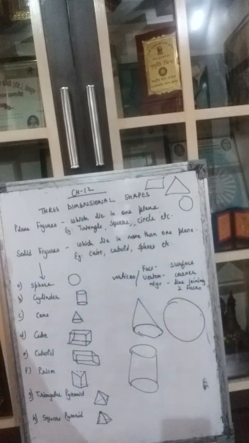Sphere. Sphere is again solid. Octagon. Octagon is something which we are drawing on the board. So it is a plane figure. And what is a pyramid? Pyramid exists in the space, in 3 dimensions. So it is a solid figure. So I hope this is also clear to you. Okay.